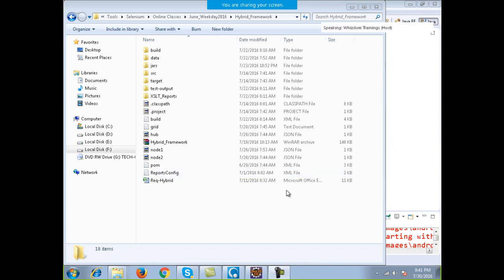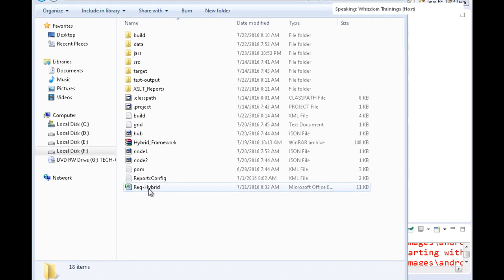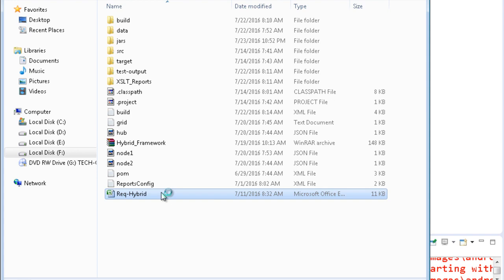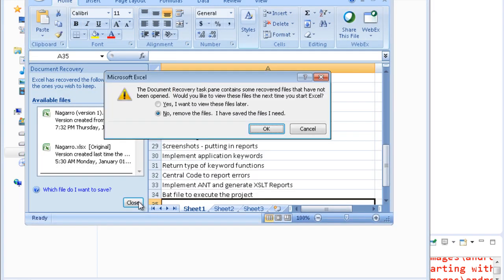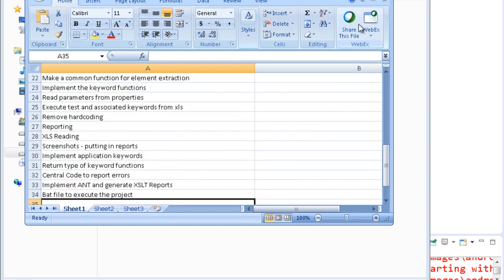So fine, let us start with the hybrid framework. I'll first discuss a few of the requirements or goals which you should be achieving while building a hybrid framework.